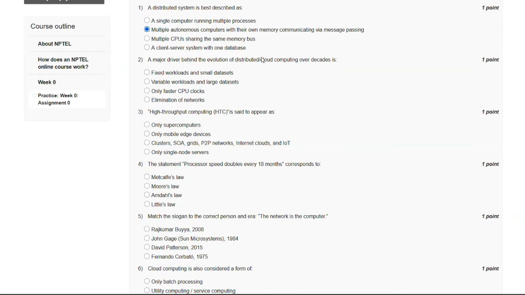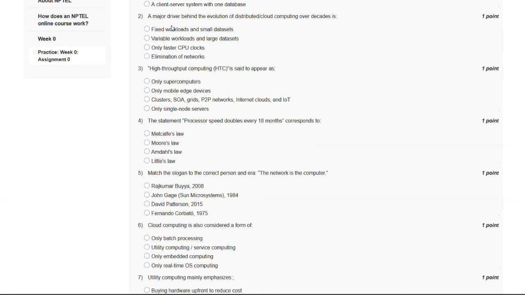And now let's go to our question number 2. A major driver behind the evolution of distributed cloud computing over decades is, so these are the options, and the answer for our second question is B. Variable workloads and large datasets.